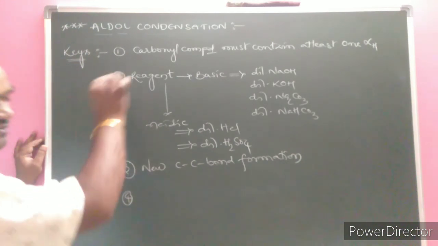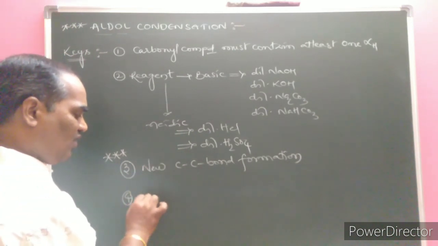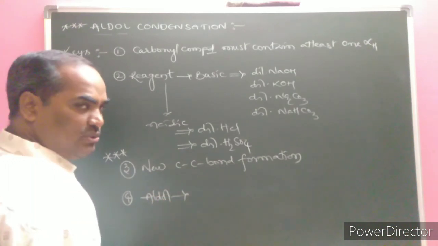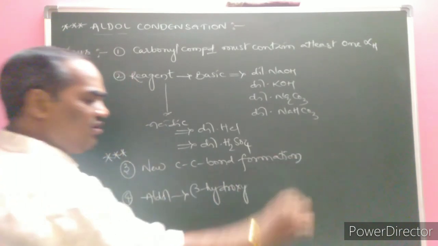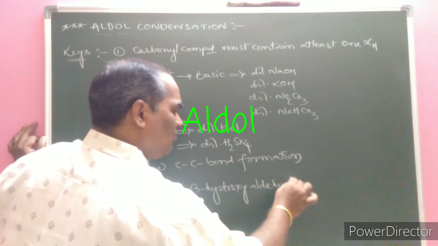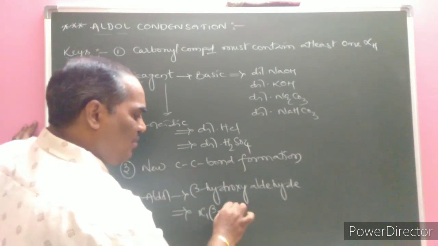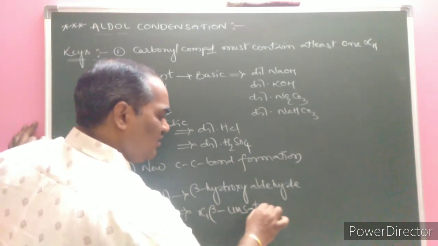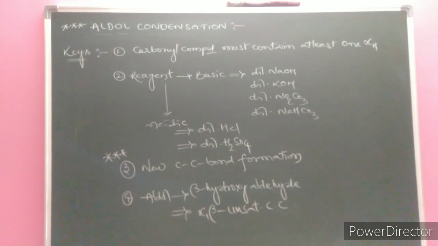The fourth one is that the formed product is an aldol. Aldol means a beta hydroxy aldehyde or ketone, with a hydroxy group at the beta position. And after that, the formed product is an alpha, beta unsaturated carbonyl compound. These are the keys, or the requirements, in the aldol condensation reaction.